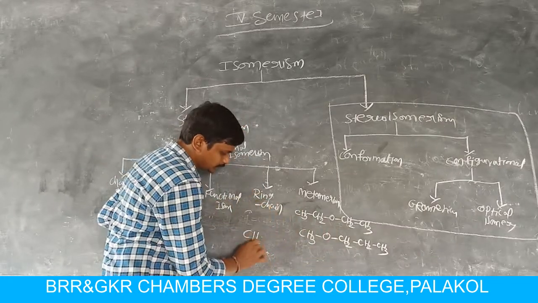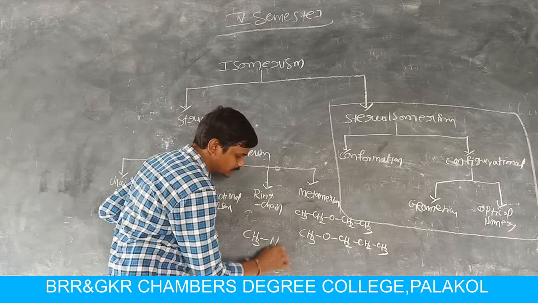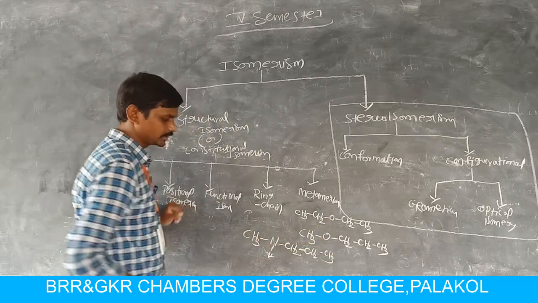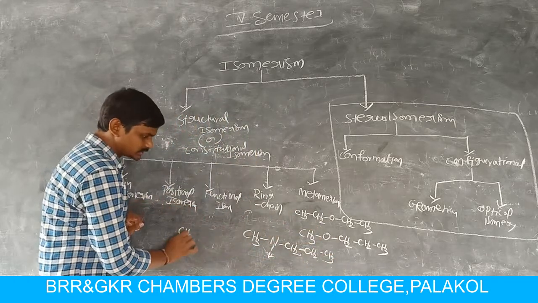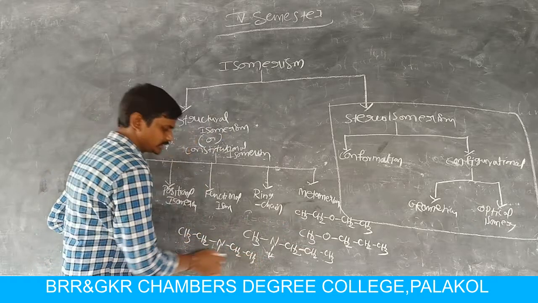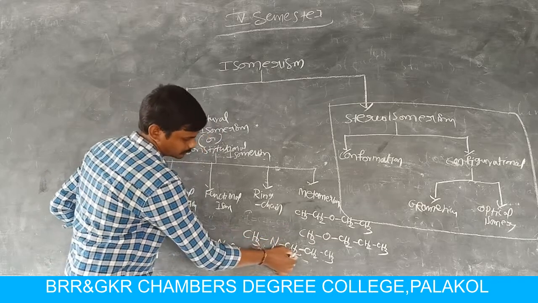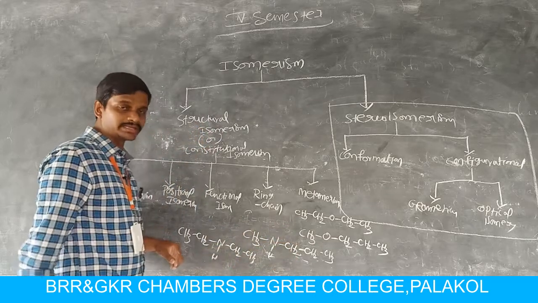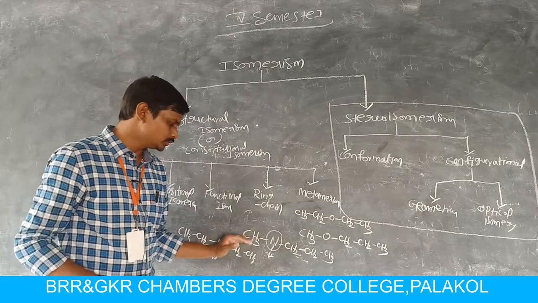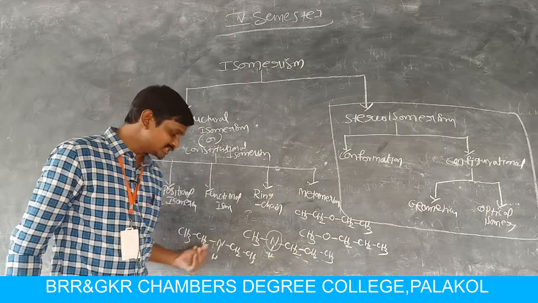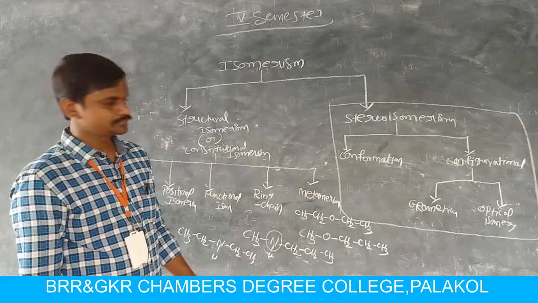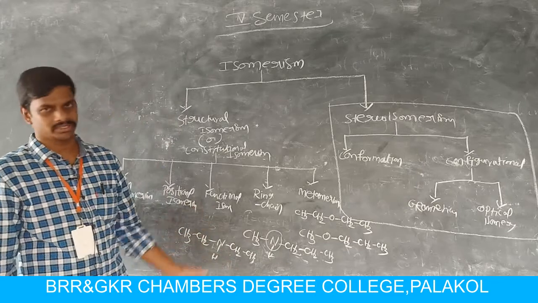We can also take another example: CH3NHCH2CH2CH3. It is an amine, a secondary amine. And CH3CH2NHCH2CH3. The first is methyl propylamine, and the second is diethylamine. Here the polyvalent atom is attached to one methyl group and one propyl group. But in the other molecule, the nitrogen atom is attached to two ethyl groups. So these two are called metamers.